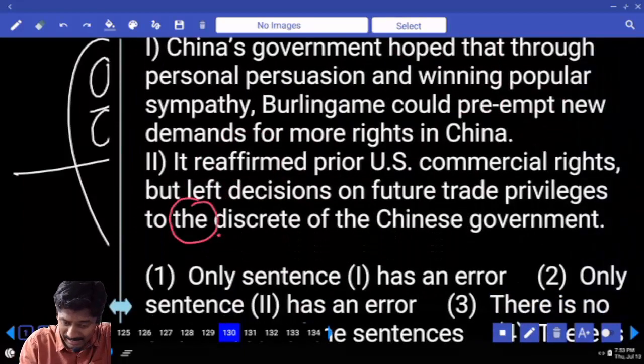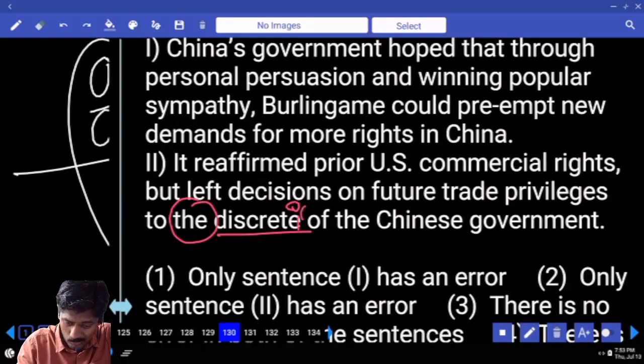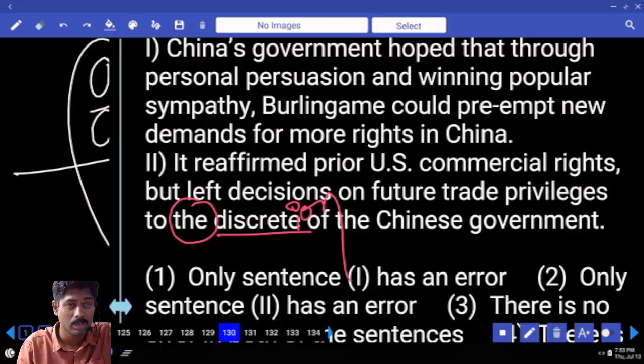Now look at this. The discrete, wrong. This is an adjective. The discretion is a noun. The discretion is nothing but choice. Whenever you are watching movies, they mention viewer's discretion. Second option contains error. Error is only in the second part.